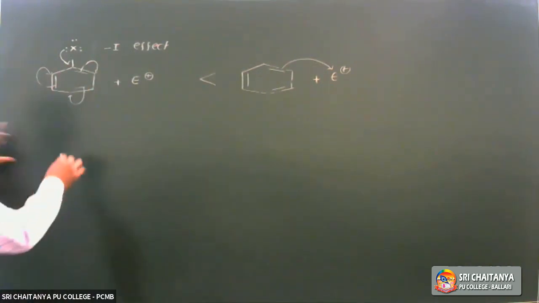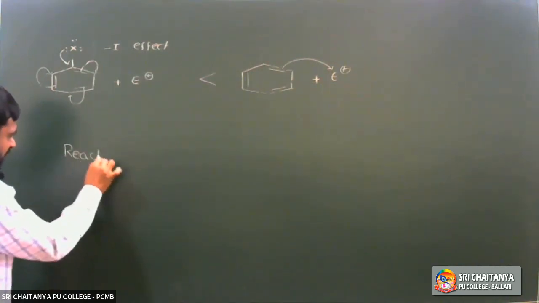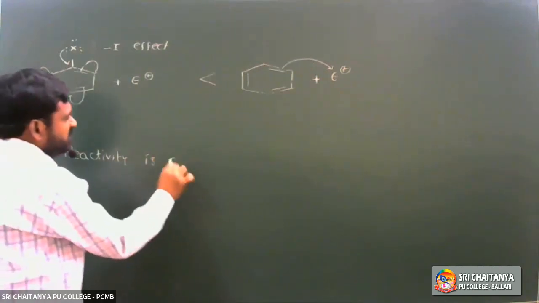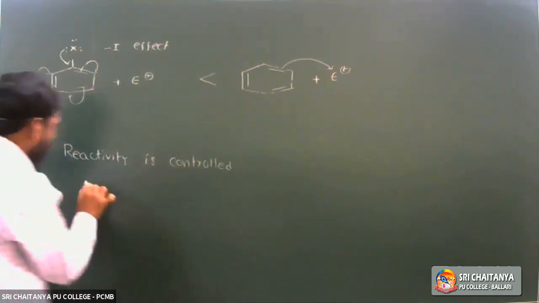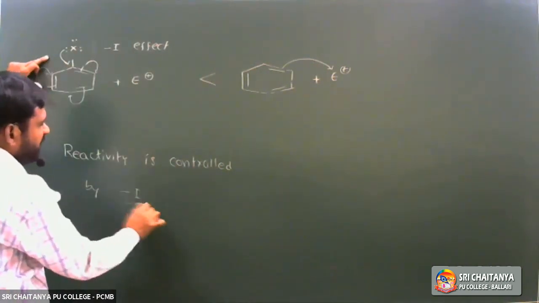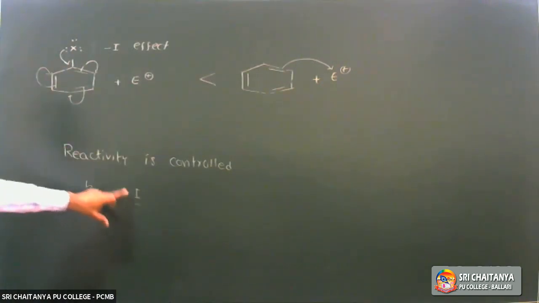Next, the reactivity is controlled by the minus I effect, that is the electron withdrawing nature, the negative inductive effect.